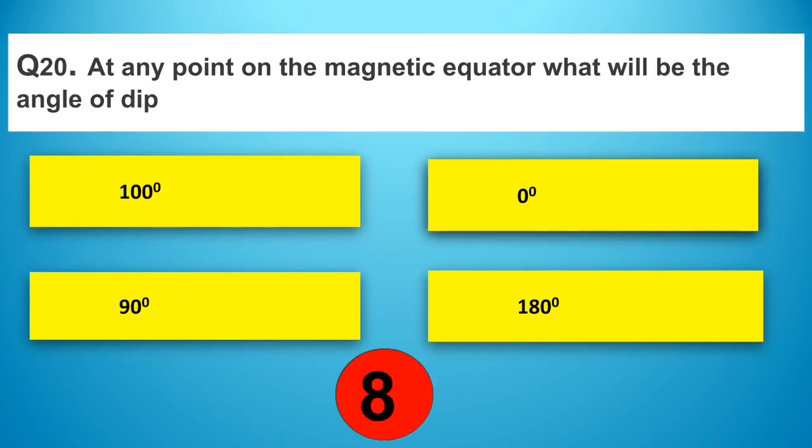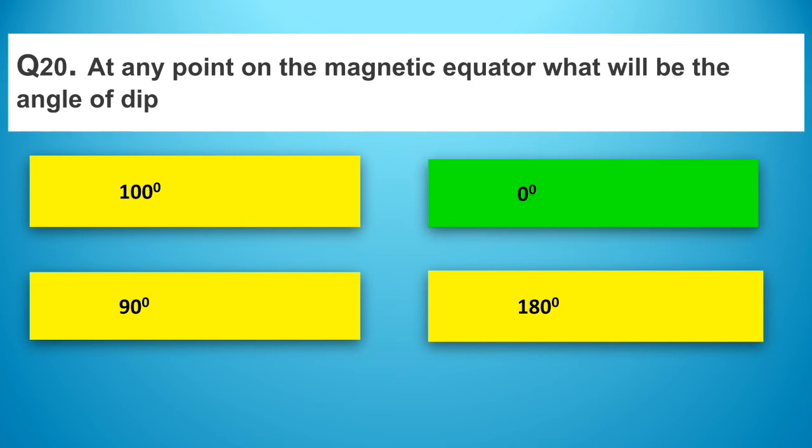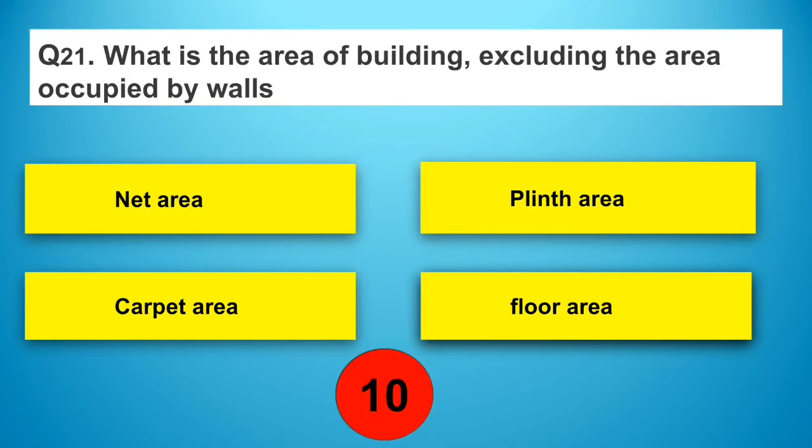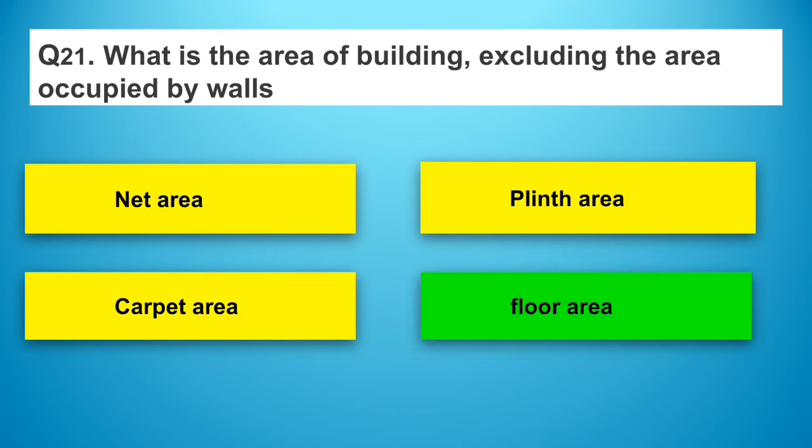At any point on the magnetic equator, what will be the angle of dip? Answer: option B, 0 degree. What is the area of building excluding the area occupied by walls? Answer: option D, floor area.